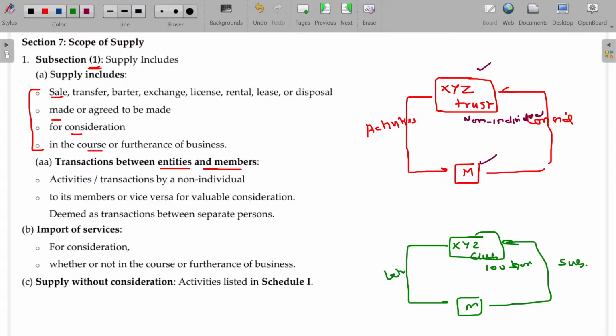Will it fall under income from house property in the hands of the club? Definitely not, because this club is nothing but a group of members who developed a small colony for the common benefit of the members only.